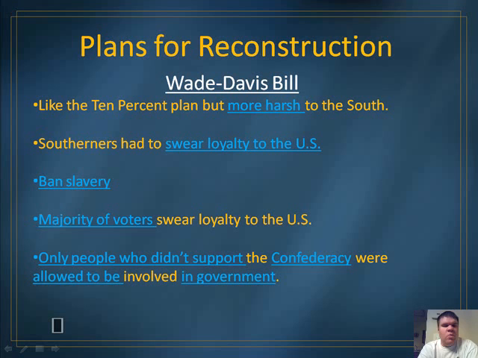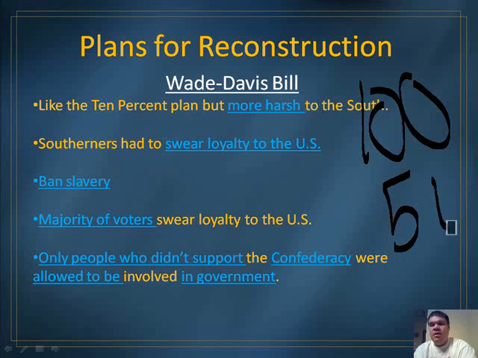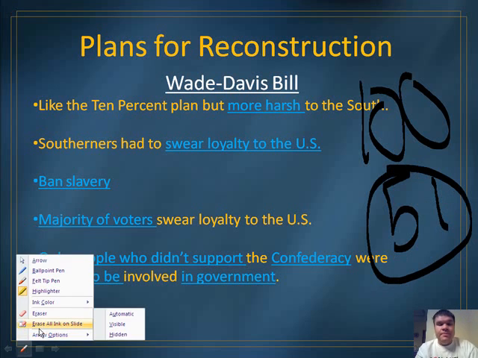Just like in Lincoln's plan, the Wade-Davis bill had to ban slavery. Just like in Lincoln's plan, Southerners had to swear loyalty to the United States. But here's where it becomes more harsh. The Wade-Davis bill says that a majority of voters needed to swear loyalty to the United States. So in that same state where we had 100 voters, under the Wade-Davis bill, 51 of those voters had to swear loyalty. That's 41 more than under Lincoln's plan. So that made it more difficult for the Confederates to come back into the Union.